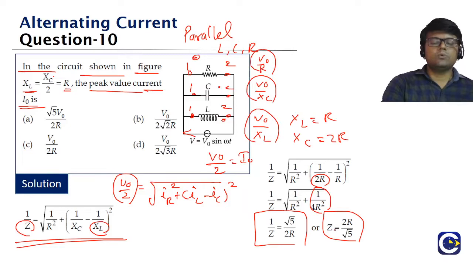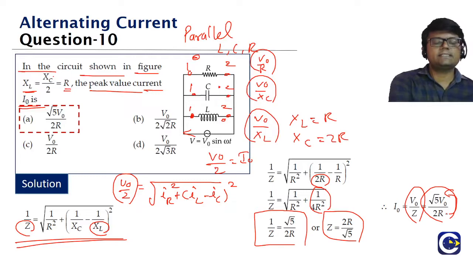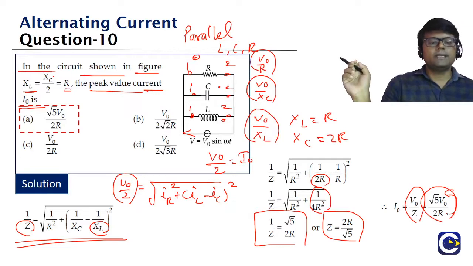From here the Z value is the reciprocal, 2R by root 5. Once we get the Z value, we can find I0. I0 is V0 by Z, so V0 divided by Z, where Z is 2R by root 5. The root 5 goes to the numerator. So the peak value of current is root 5 into V0 by 2R.